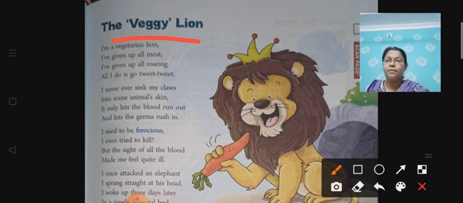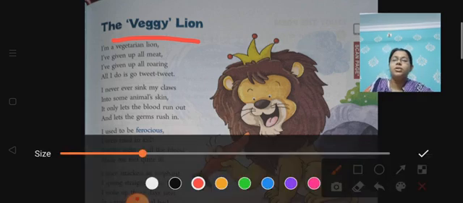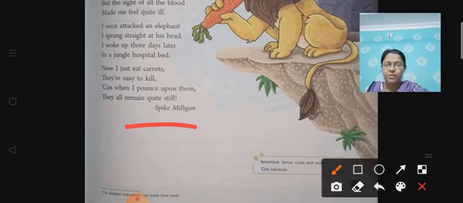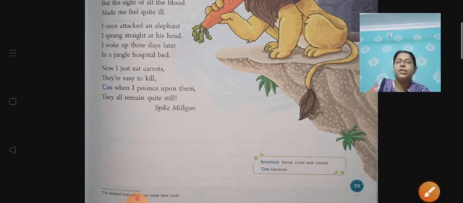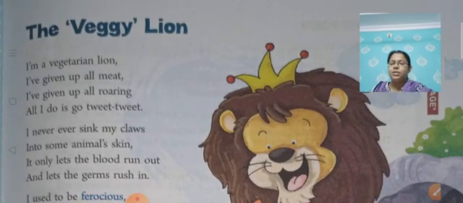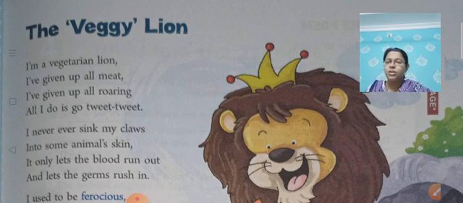Okay, so we are going to read about this lion in this poem which is written by Spike Milligan. The poet of the poem is Spike Milligan. So let's just read the poem. You can also recite the poem along with me. So please open your book, students, your Communicate in English, page number 39 and read along with me. Okay, students? So let's read it. The Veggie Lion, written by Spike Milligan.